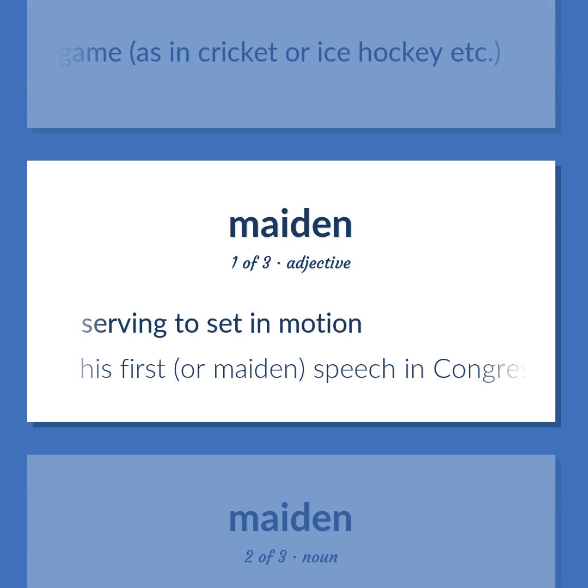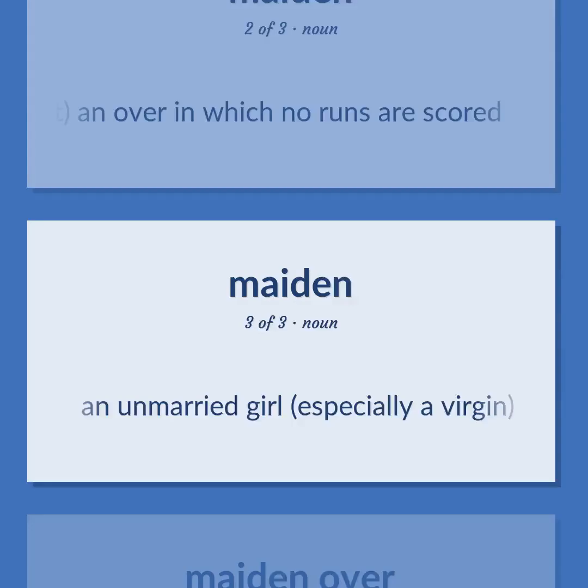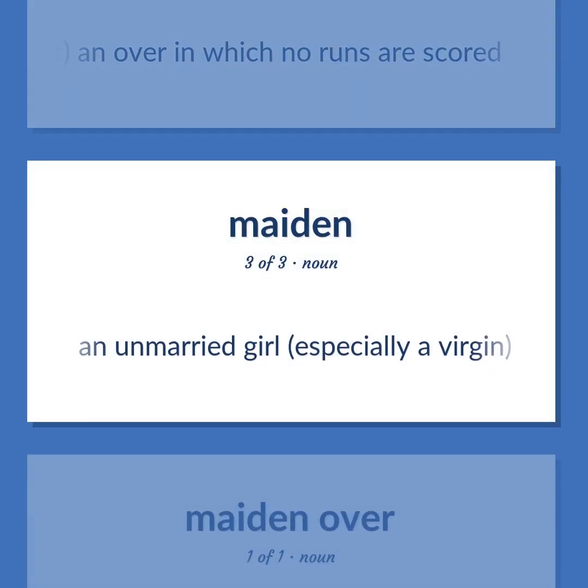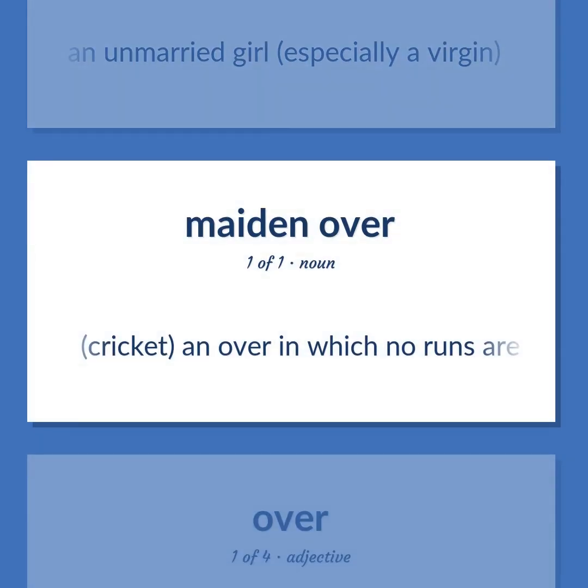Serving to set in motion. His first, or maiden, speech in Congress. Cricket. An over in which no runs are scored. An unmarried girl, especially a virgin. Cricket. An over in which no runs are scored.